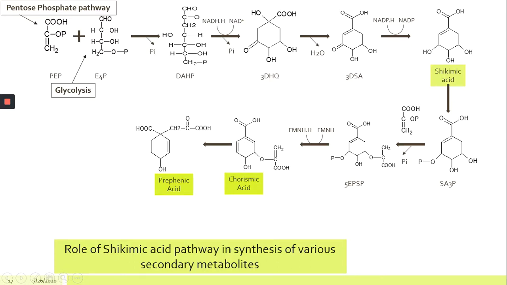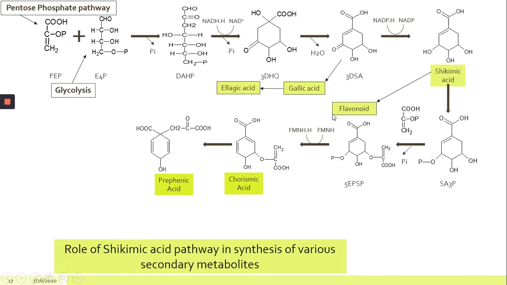Now in this shikimic acid pathway, the different intermediates will be useful as precursors for the biosynthesis of secondary metabolites. So we will see one by one. This 3-dehydroshikimic acid will produce the hydrolyzable tannins, gallic acid and ellagic acid. Shikimic acid will be involved in biosynthesis of flavonoid.